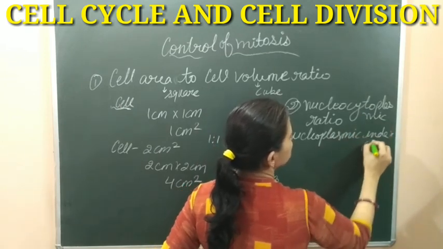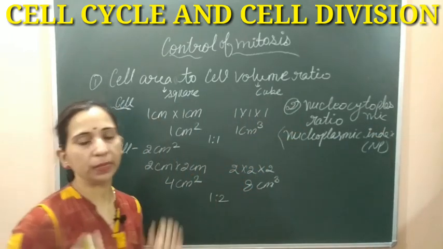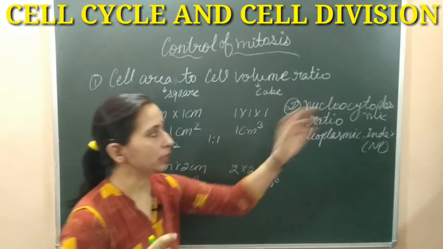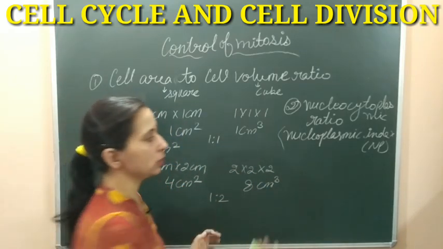It is denoted as the NP. इसको NP से भी लिख सकते हैं. It's a nucleoplasmic index. As the name suggests, that is the ratio between the nucleus and the cytoplasm. So let's see what is this.